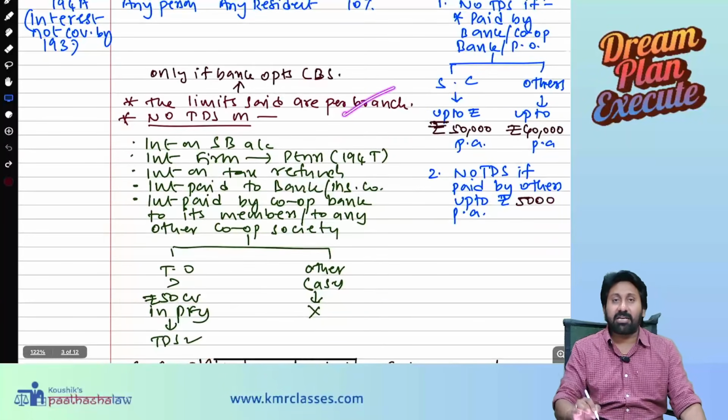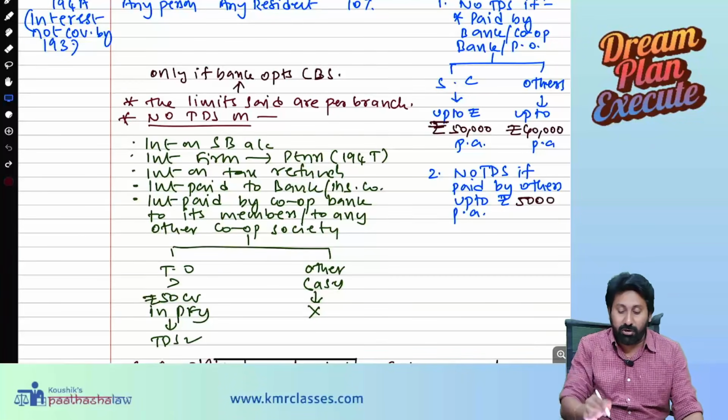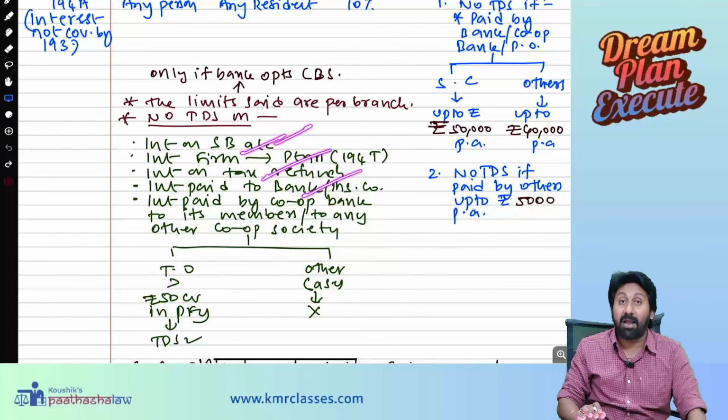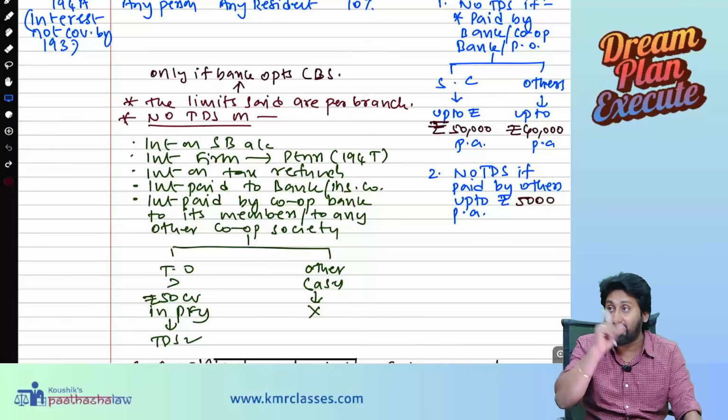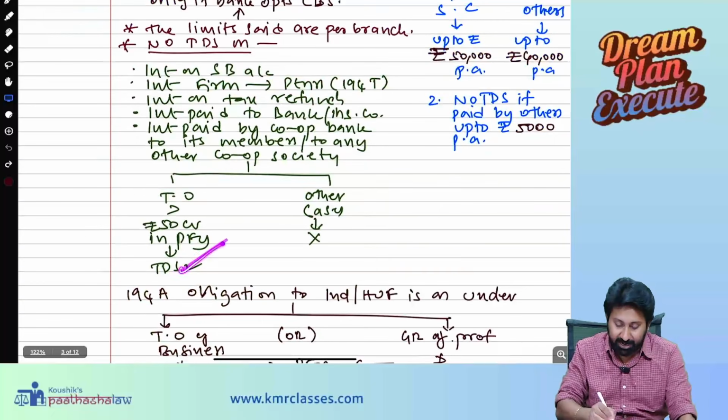Next, per branch calculation will be taken if the bank follows CBS, core banking solution. No TDS on savings bank, firm to partner payment, tax refund, or cooperative bank, provided that the cooperative bank's turnover in the preceding financial year does not exceed 50 crore. If it exceeds, TDS deduction is mandatory.